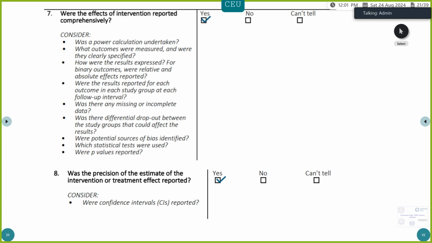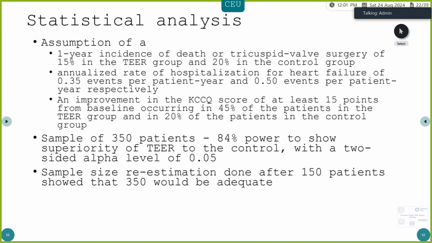In the subsequent slides, we look at whether the effects of intervention were reported comprehensively and whether confidence intervals have been reported. They have done both of these. Coming to the statistical analysis, as Sir has mentioned, they have used a Finkelstein-Schoenfeld method. And for this, to calculate the sample size, they have assumed the following. These were the three outcomes. One is death or tricuspid valve surgery. The second was hospitalization for heart failure. And the third was improvement in the quality of life questionnaire.